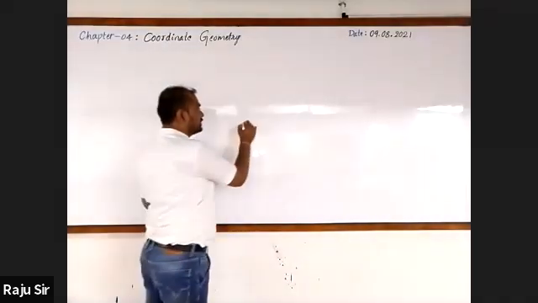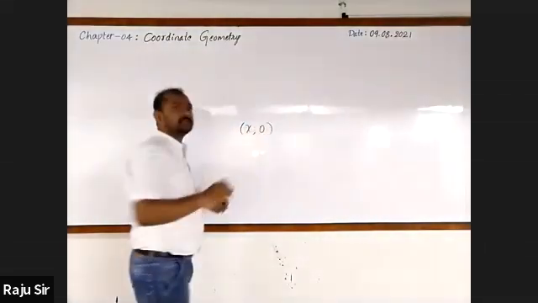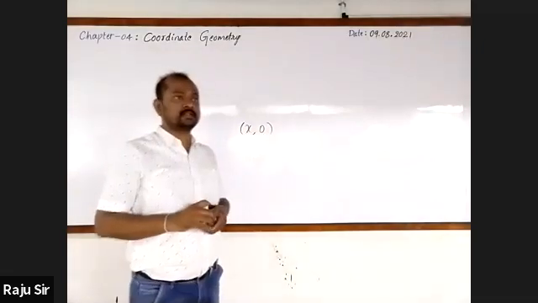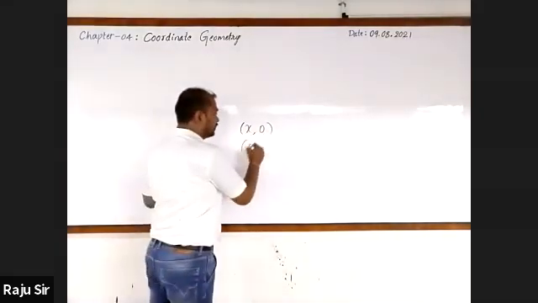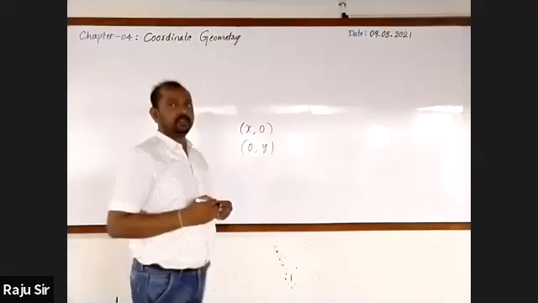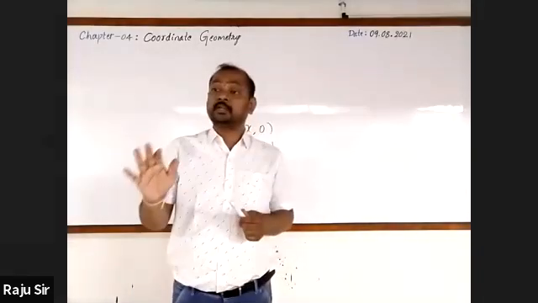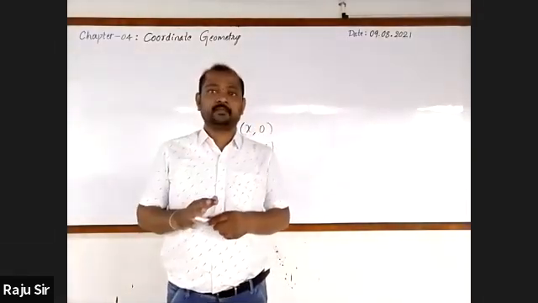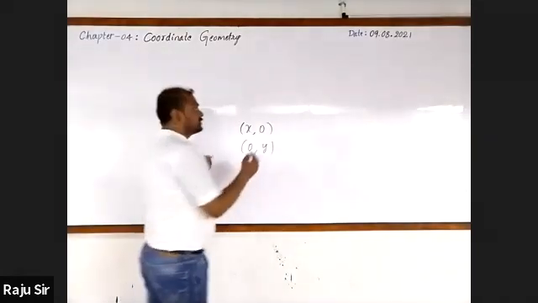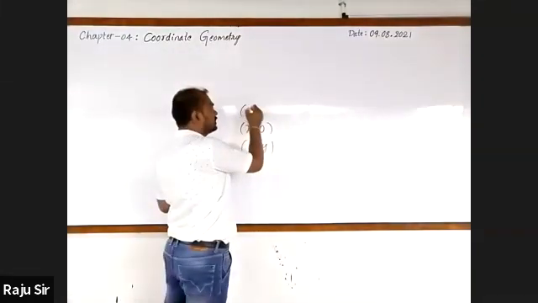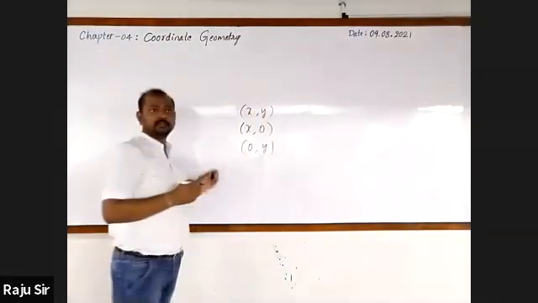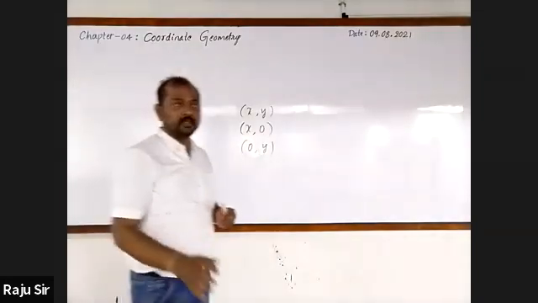When it is on the x-axis, it is x, 0. When it is on the y-axis, it is 0, y. In general, when it is on the Cartesian plane, the coordinates of a point are x, y. Right? Please sit down.